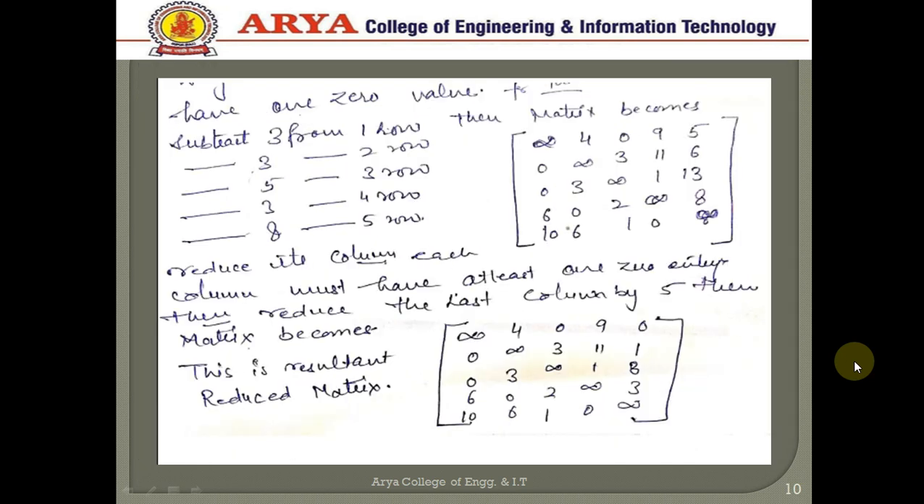So this is the next step. Subtract 3 from the first row, 3 from the second row, and 5, which is the minimum value, for the next. We can reduce, and this is the final matrix after reducing its columns and rows. Each column must have at least one 0 entry, so we reduce the last column by 5, then the matrix becomes this. This is the resultant reduced matrix, and we have to take this matrix for further process.